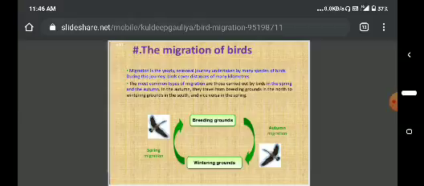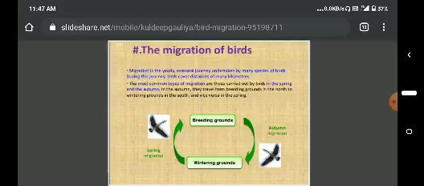Why does migration take place? Birds are warm-blooded animals, so they are unable to tolerate unfavorable conditions. The unfavorable conditions in the winter season are low temperature, storm season, and raining season.